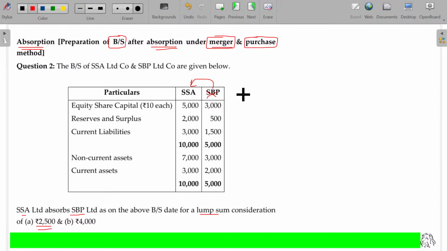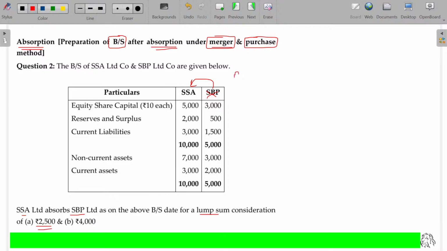Now, under the merger method, the sum is very simple. It's a line by line addition, pooling of interest. Pooling means summing up. Your interest and my interest are summed up, so both will have the interest over running the business and will make the profit and share ourselves. That's the intention. So let me finish up the pooling of interest method.